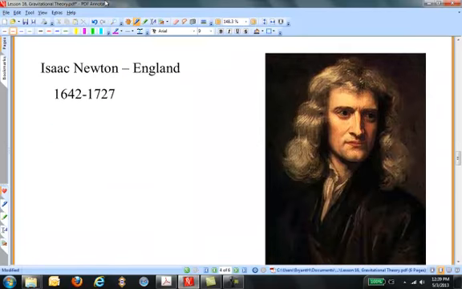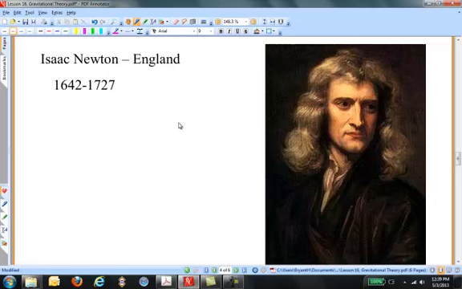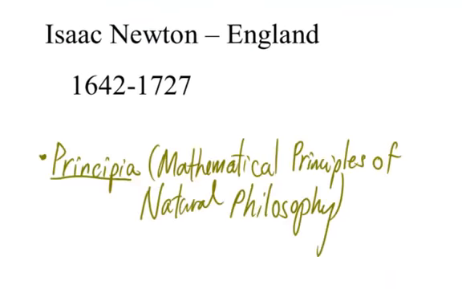Christmas Day, 1642, Newton entered the world, and he drew together all the threads of these previous ideas, producing a work in Latin known as Principia, in English, the Mathematical Principles of Natural Philosophy. In Principia, Newton laid out his three laws of motion. The first law, called the law of inertia. His second law, the law of force, mass, and acceleration, which, by the way, is the most mathematical of the three. And the third law, known as the law of action and reaction.